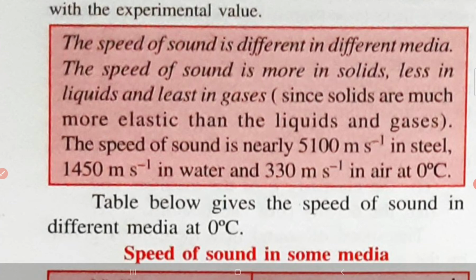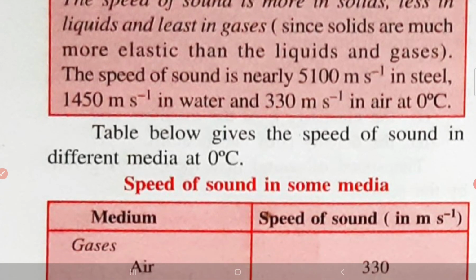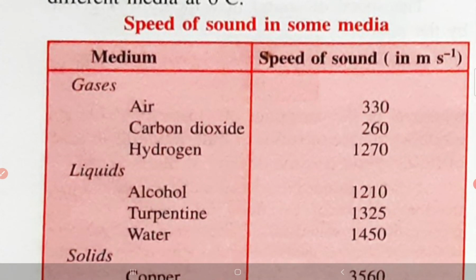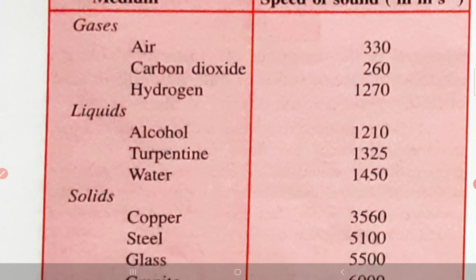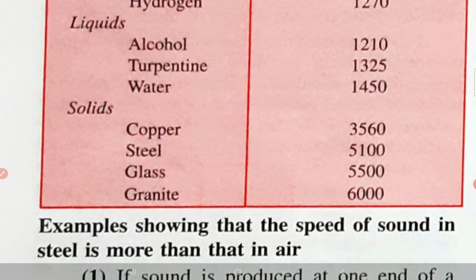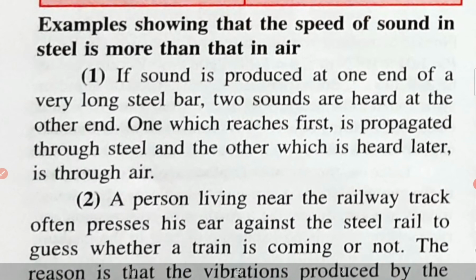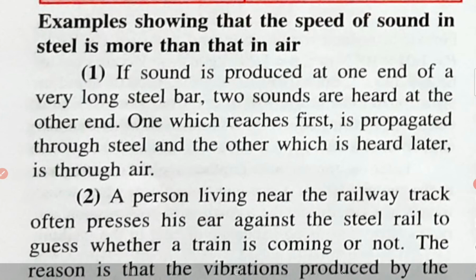The table below gives the speed of sound in different media at 0 degree Celsius. Speed of sound in some media, gases, air, carbon dioxide, hydrogen, the speeds are given. This table is not so important. You can just go through it if you are interested. Otherwise, from the examination point of view, it doesn't have any role to play. We just need to know the speed of sound in air. That too changes, right? There are certain factors which affect the speed of sound in air, that we'll understand afterwards.